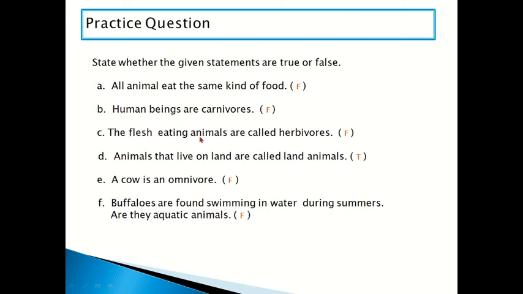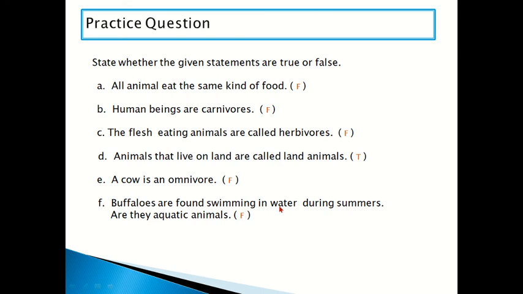The flesh-eating animals are called herbivores. It is false because flesh-eating animals are called carnivores. Animals that live on land are called land animals. Yes, it is true. A cow is an omnivore. It is false because cow is a herbivore animal.